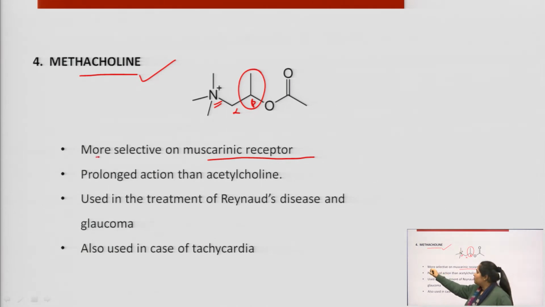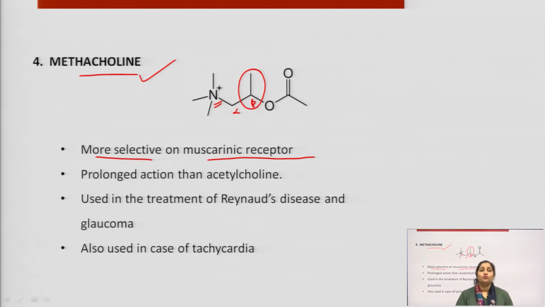Again it has prolonged action as compared to acetylcholine, because it will not be affected by the acetylcholinesterase, hence it will not get hydrolyzed that rapidly as compared to acetylcholine, and will remain in the body for a prolonged period of time, and hence possesses prolonged action.